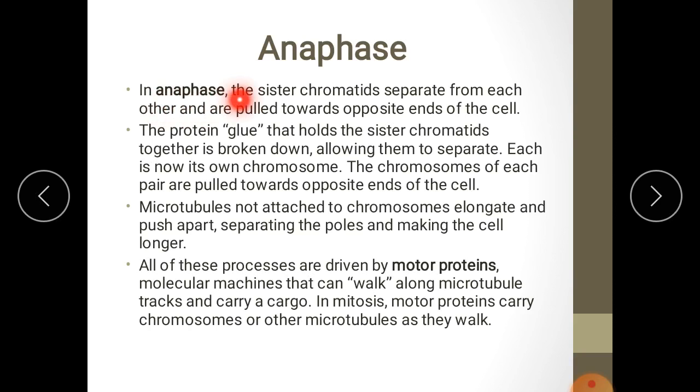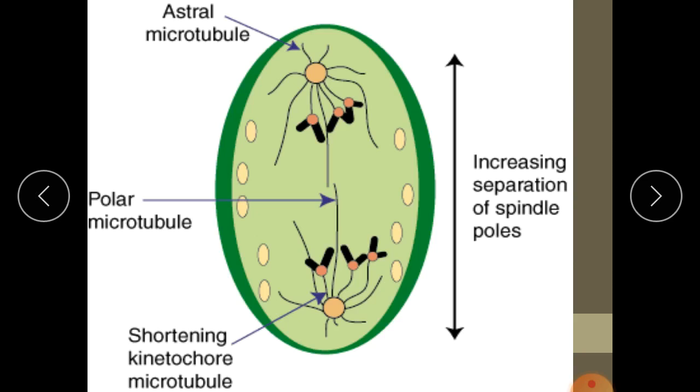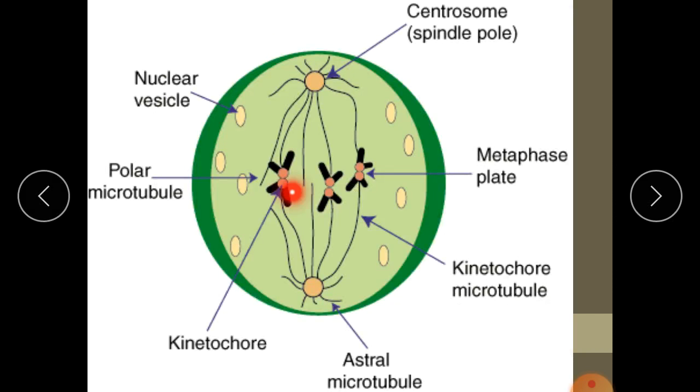In anaphase, the sister chromatids separate from each other and are pulled towards opposite ends of the cell. Look here. Earlier, in the metaphase stage, each chromosome has two chromatids. Now the chromosome is split into two. Earlier, see how many chromosomes here?